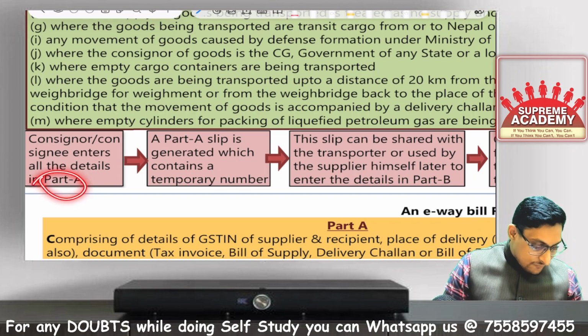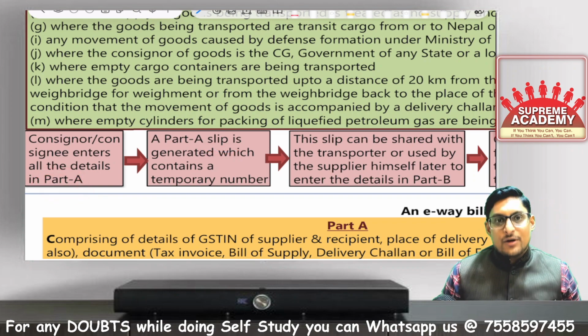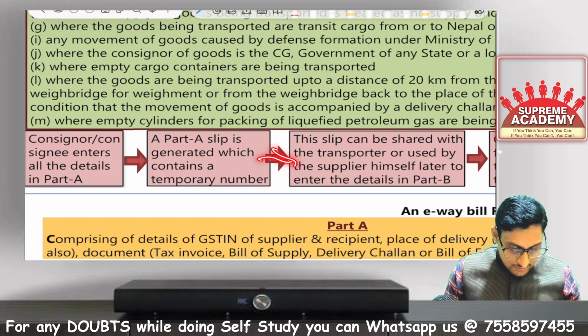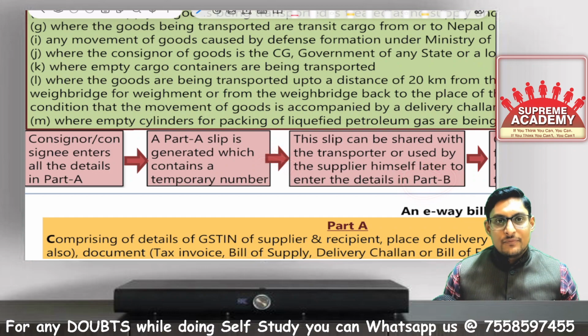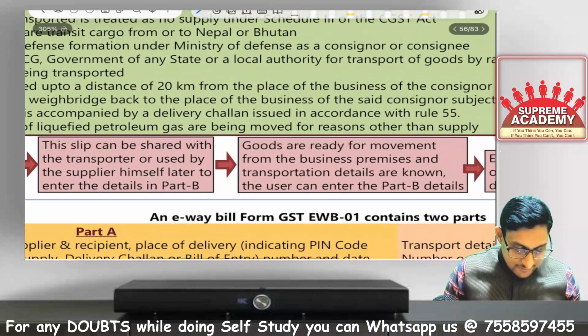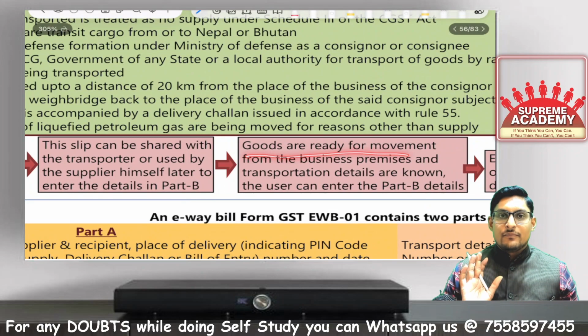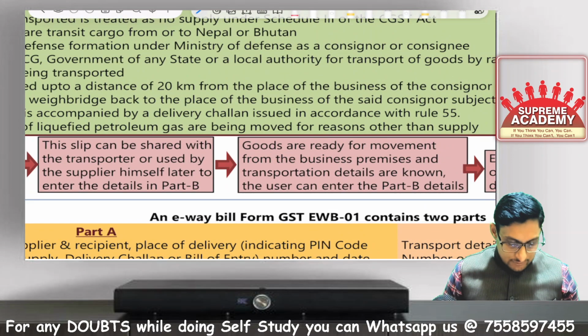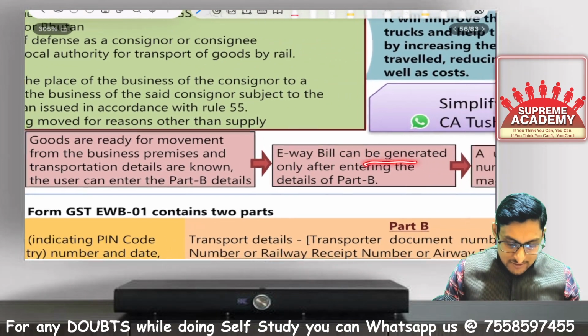Now, when part A is furnished, a slip is generated with a temporary number. Using that number, part B is required to be filled. Part B is filled when the goods are ready for movement. When the goods are ready for movement, you will fill part B, and as soon as you fill part B, the e-way bill will be generated.